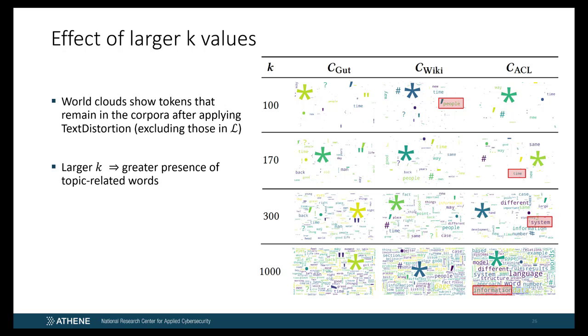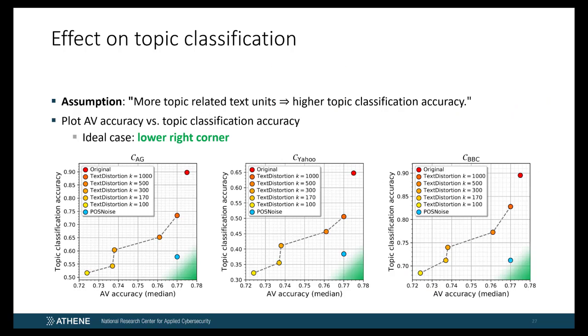As can be seen, the document representations retain a wide variety of topic-related words, the greater k increases. Examples are people, system, data, and information, to name a few. All these are not retained by POSNoise. The presence of these topic-related text units provides a first indication that the improvement in verification results may be attributed to them. To investigate this further, we proceed on the basis of the following assumption.